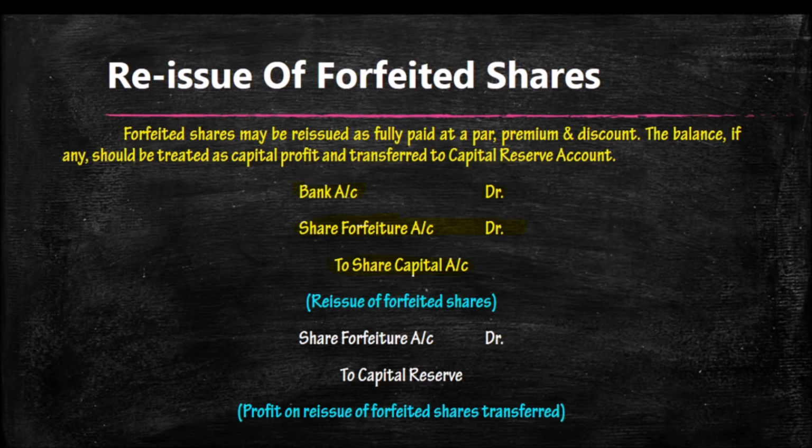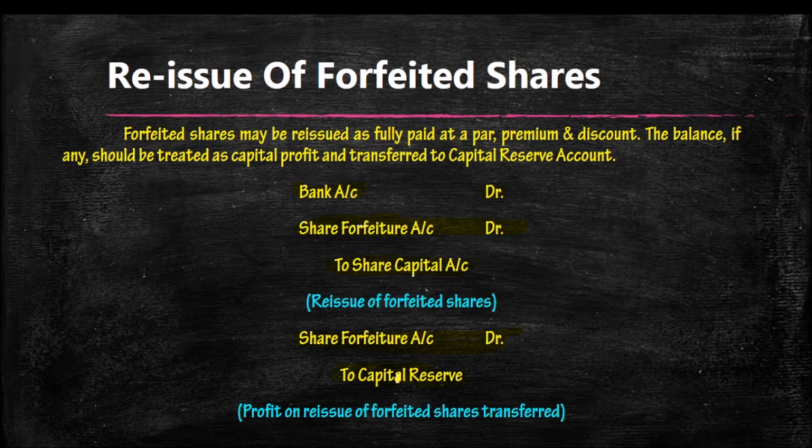And the balance in share forfeiture account will be transferred to capital reserve because it is a capital gain in the issue of shares. So these are the entries we have to learn at the time of reissue of forfeited shares.